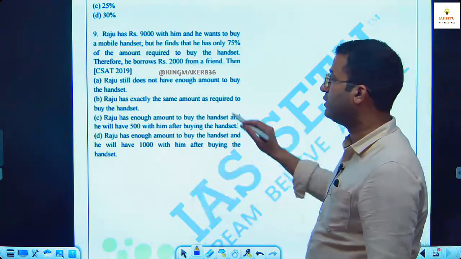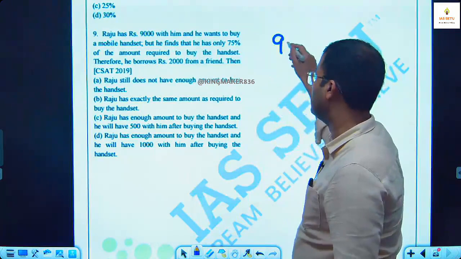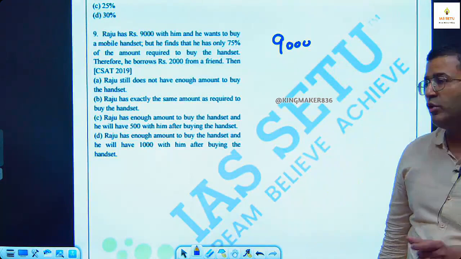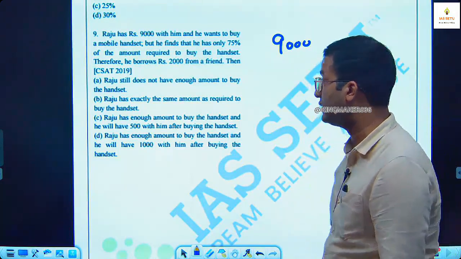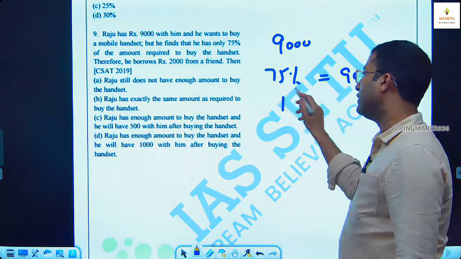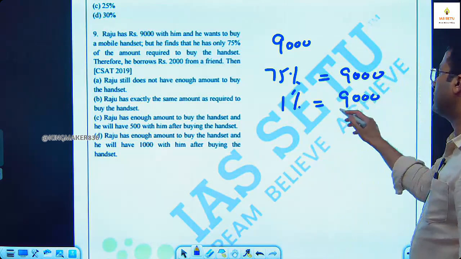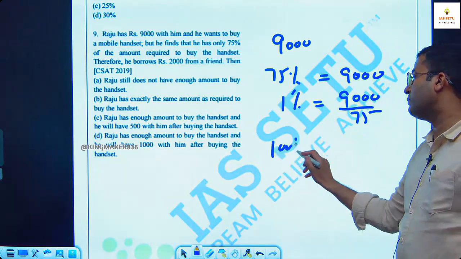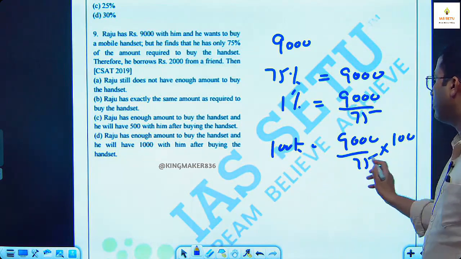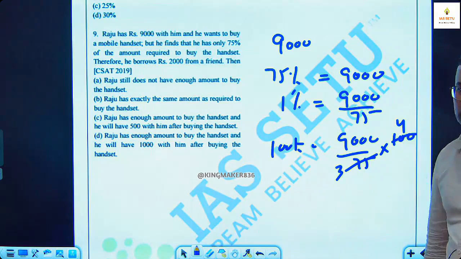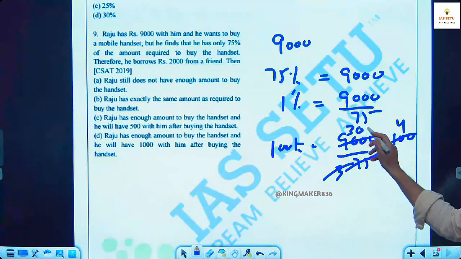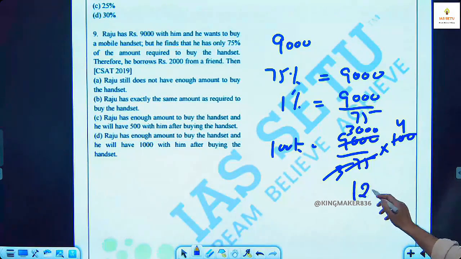So step number 1, what amount is Raju having? 9,000. And he found it is 75% of the amount he needs to purchase that handset. So 75% is equal to 9,000. You have to find 100%. 1% is 9,000 upon 75. 100% is 9,000 upon 75 into 100. 25 3s are 75, 25 4s are 100. 25 की टेबल रट लो, यू विल बी फास्ट. So it will be 3000 into 4, 12,000 rupees.